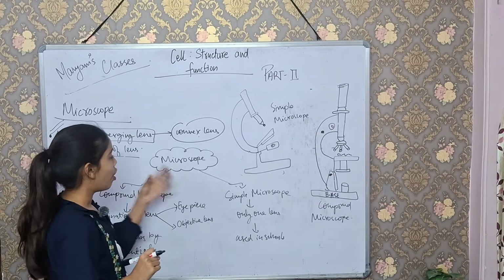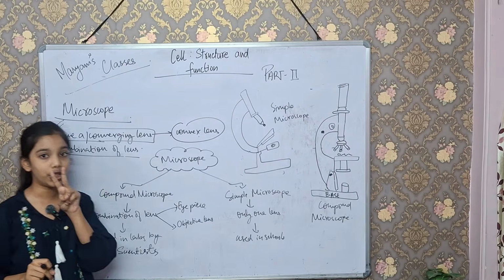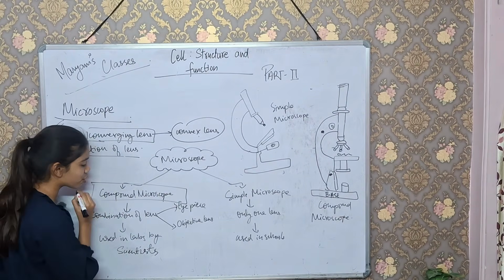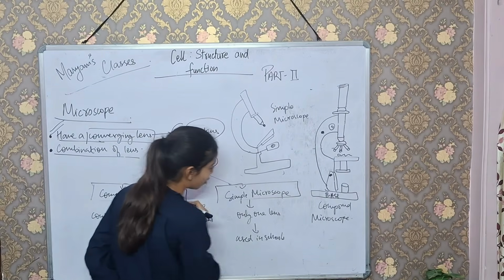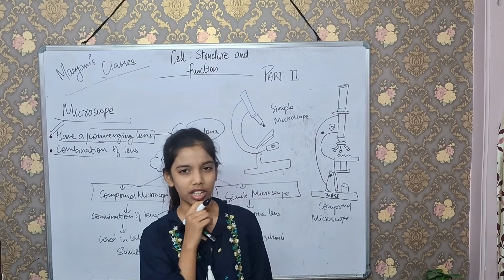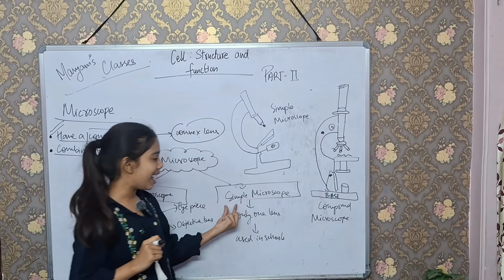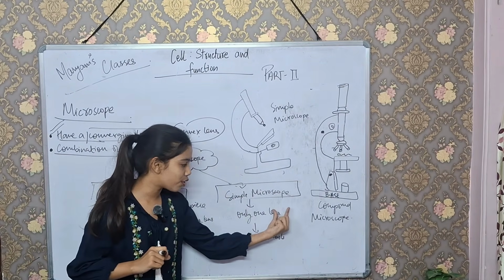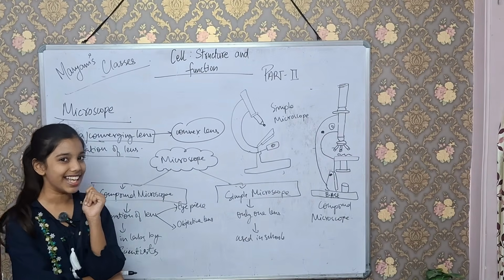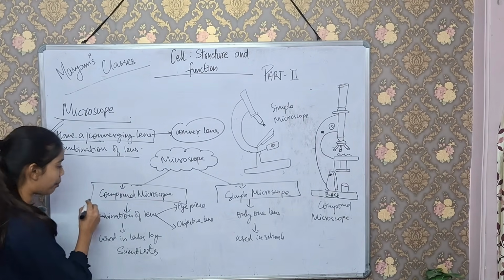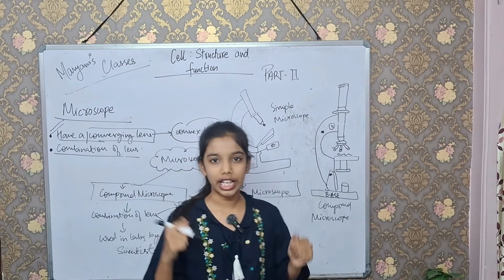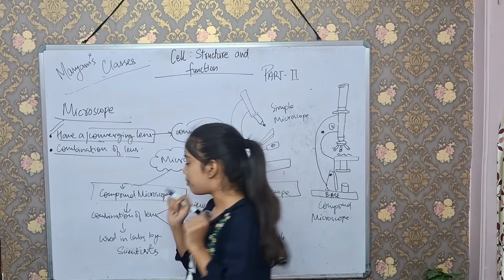On the basis of this there are two types of microscope. One is the compound microscope and the second is the simple microscope. By the word simple, what do you mean? It is the simple microscope which is used in schools, in your lab. And compound microscopes are very complicated, as the name also tells you.